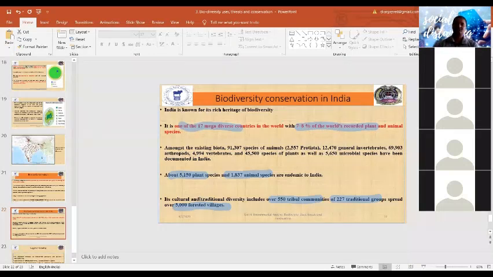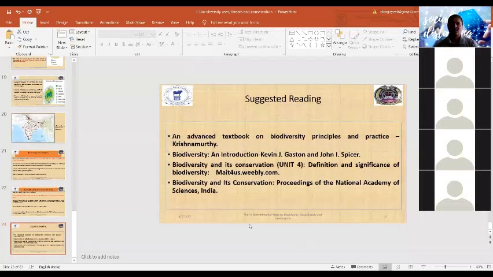Okay. Also, India maintains cultural and traditional diversity, just like tribal or traditional groups that reside in forested villages or likewise. So this is the suggested reading. I have prepared this from various references, various articles, given here for your further suggested reading.